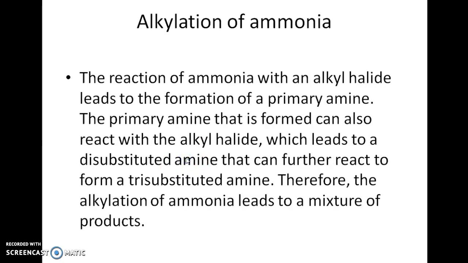If we go for the first method, that is alkylation of ammonia, the reaction of ammonia with alkyl halide leads to the formation of primary amine. The primary amine which is formed can also react with alkyl halide, which leads to the formation of disubstituted amine, which can further react to form trisubstituted amine. Therefore, the alkylation of ammonia leads to a mixture of products.